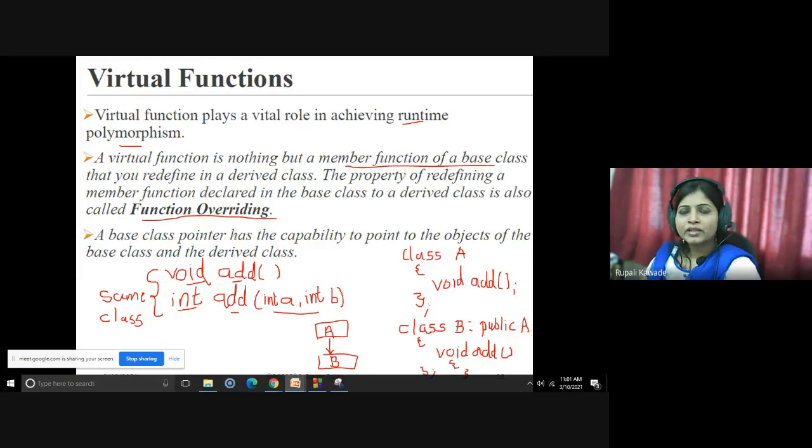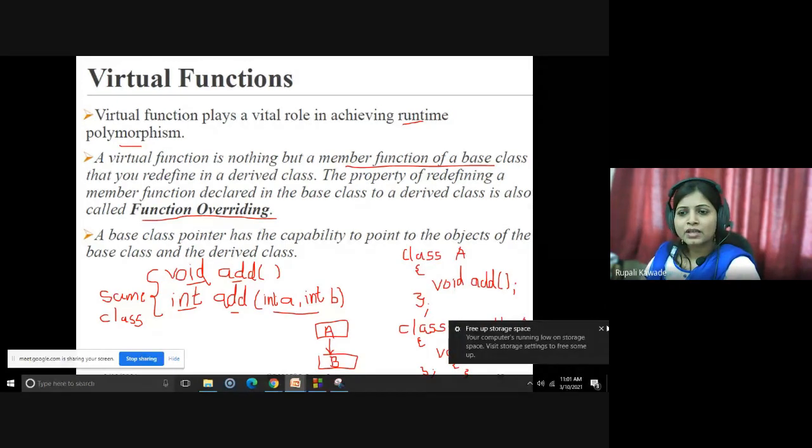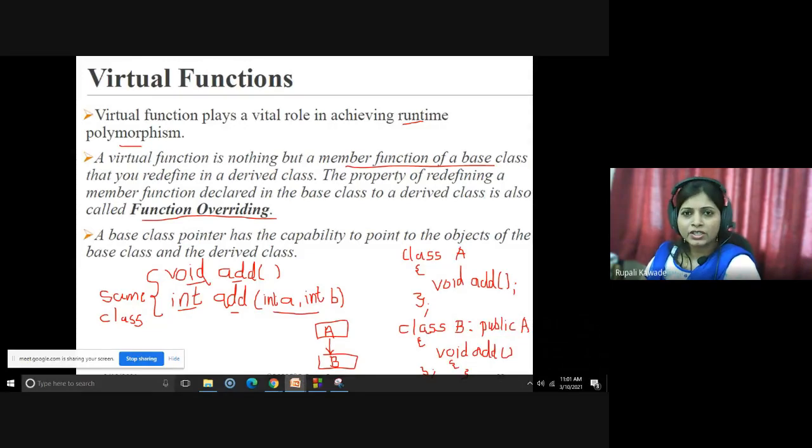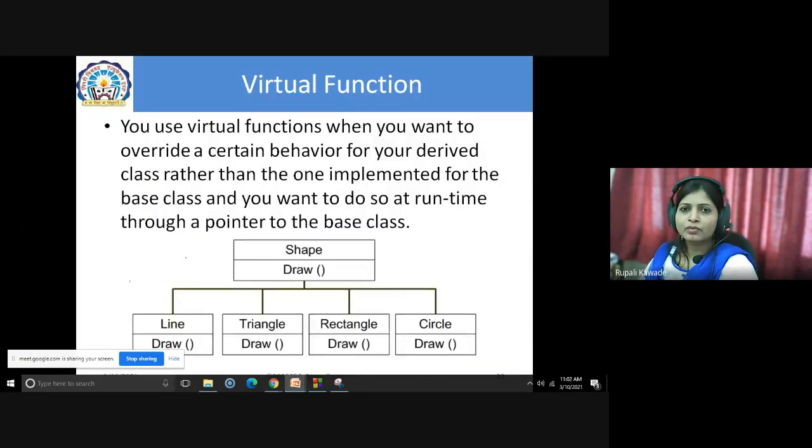So sometimes when a base class doesn't need to write the implementation details, at that time you can make it a virtual function and that will be redefined in its derived class. Okay, we will see again its applicability. What is its real-time use? So here in the case of the virtual function, a base class pointer has the capability to point to the objects of the base class and the derived class. The very important thing is the base class pointer will be used to invoke these functions from the base class as well as the derived class. We'll see this with the help of examples.